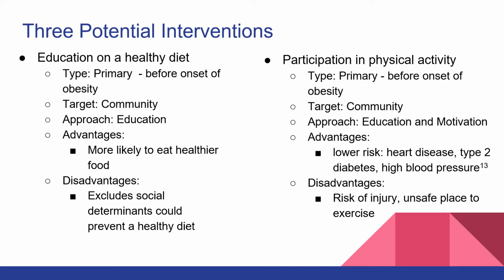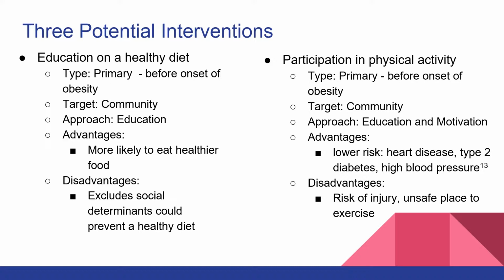So, our second intervention was participation in physical activity. This type of intervention is known as primary because, again, it's before the onset of obesity. Again, we would target our at risk community. Our approach to this would be education, like on the type of exercises that you're able to do, motivating them, like encouraging them to keep up physical activity and exercising.